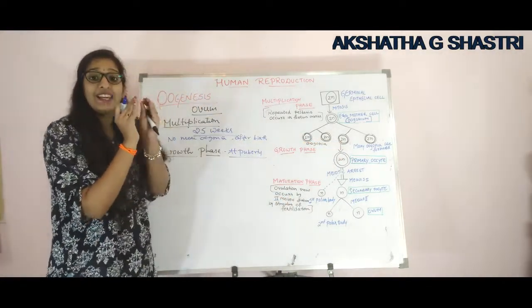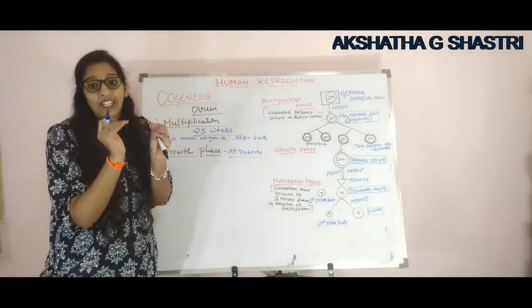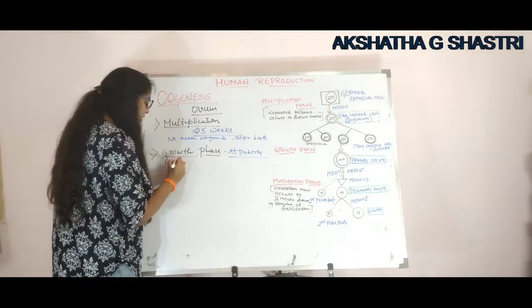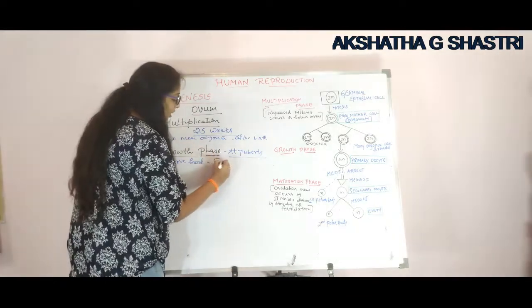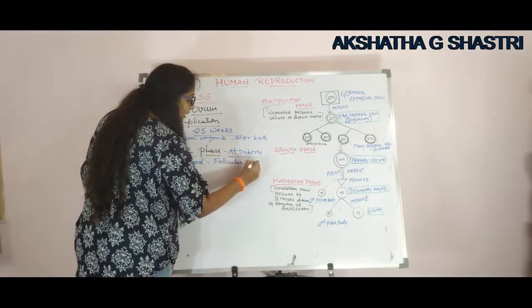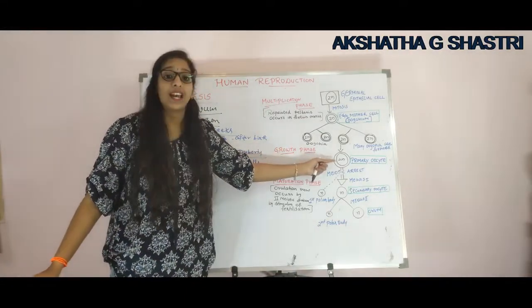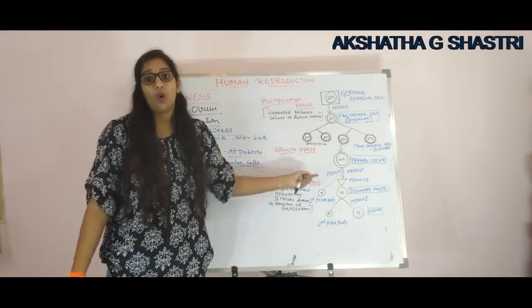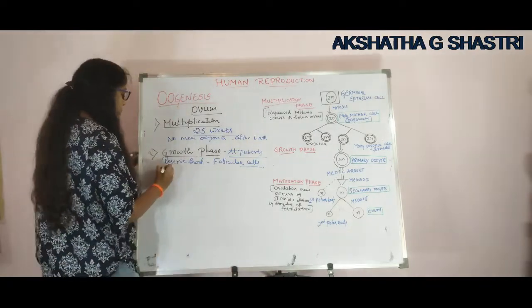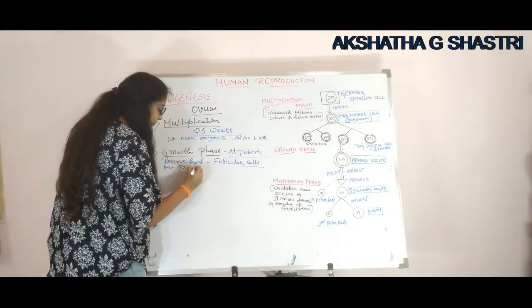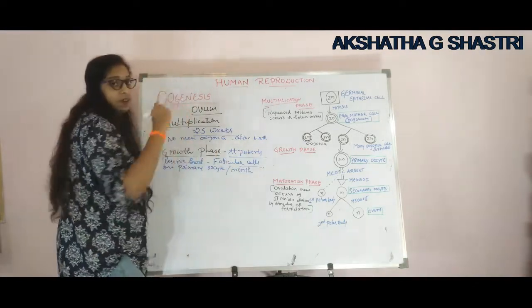This oogonia enlarges in size because of the accumulation of reserve food material, and that reserve food material will be extracted from follicular cells of ovaries, right? And keep a note on it, only one primary oocyte matures per month. So, one primary oocyte per month will be matured.